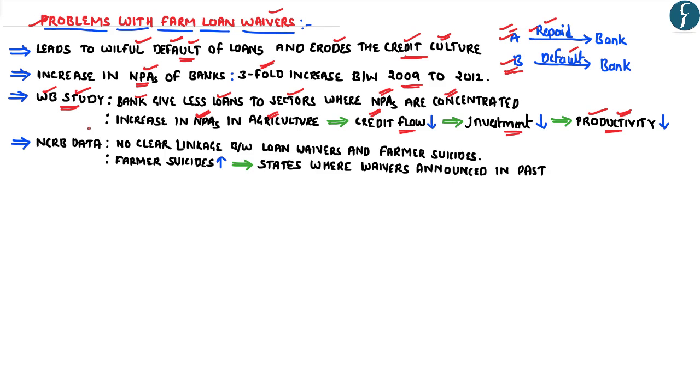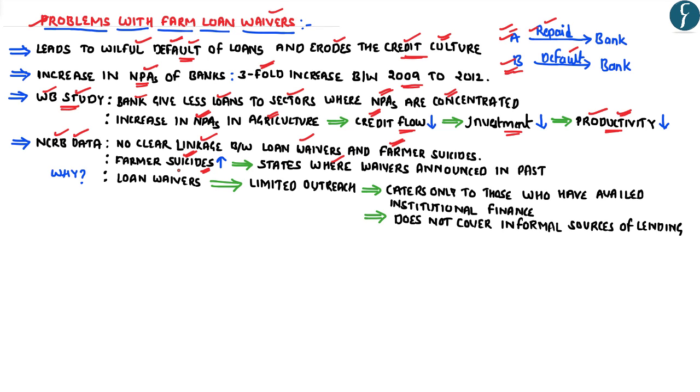This is because if one looks at the data provided by the National Crime Records Bureau, we can clearly see that there is no clear linkage between the loan waivers and the farmer suicides, which means that even in those states where the waivers have been announced in the past, the farmer suicides have not reduced. In fact, in some of the states where the loan waivers have been announced, the farmer suicides have increased.